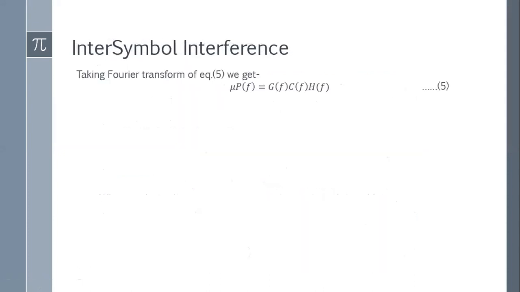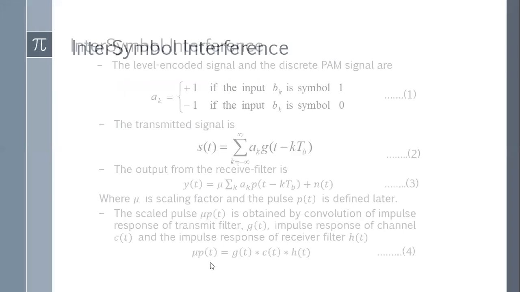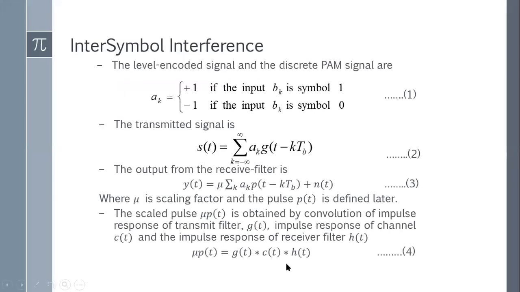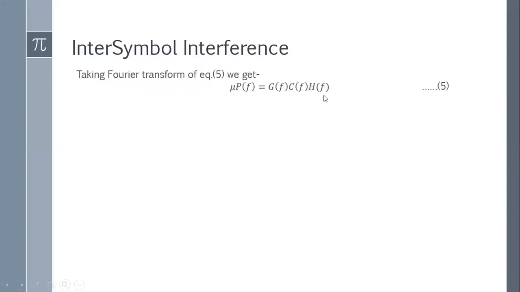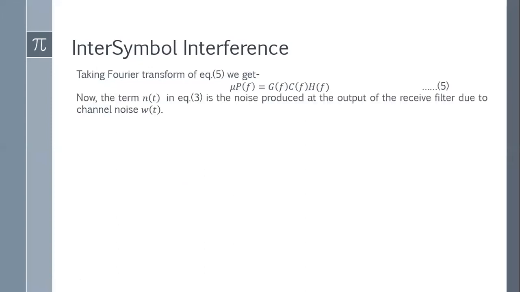Okay. Now if I take the Fourier transform of the previous equation, what can I write? I can write this as G of F, C of F, H of F. Fine? Right?